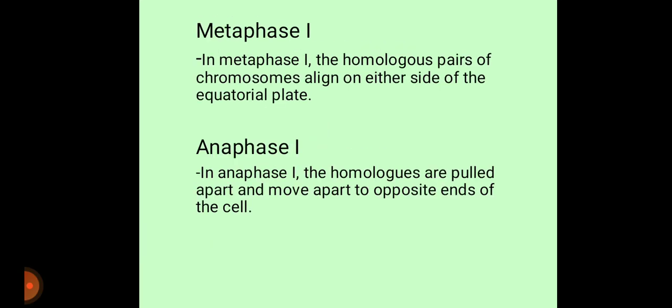Metaphase 1. In metaphase 1, the homologous pairs of chromosomes align on either side of the equatorial plate. Anaphase 1. In anaphase 1, the homologous chromosomes are pulled apart and move to opposite ends of the cell. Each of the homologous chromosomes gets pulled towards opposite poles of the cell as the spindle fibers retract to divide the DNA between the two cells which will be formed.